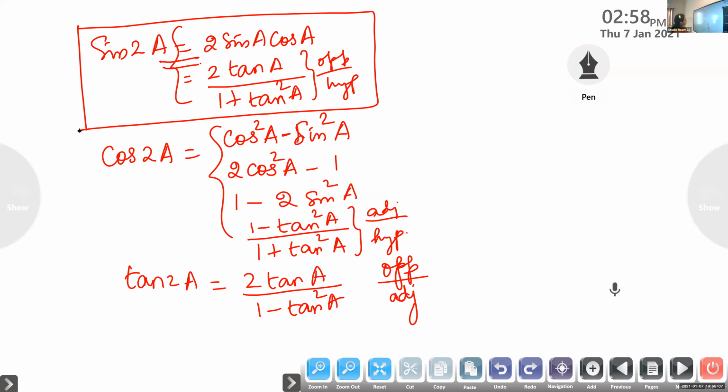Emmanuel, what is cos 2A in terms of tan? It is 1 minus tan squared A by 1 plus tan squared A. Aryan, cos 2A in terms of sine? It is 1 minus 2 sine squared A.